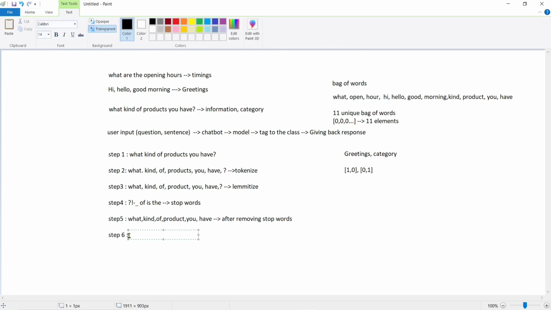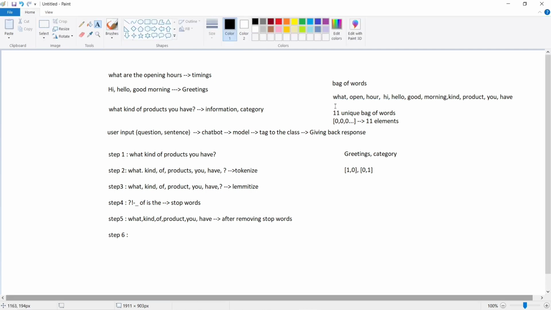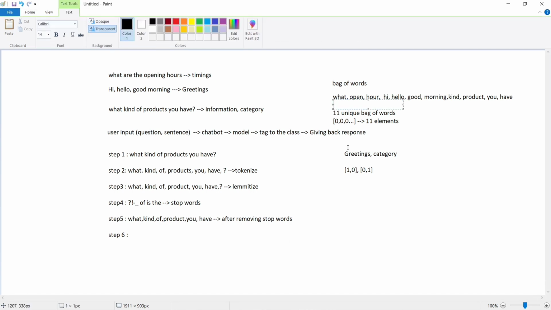If you consider the sentence, what kind of products you have. Until the previous step, we have tokenized, lemmatized, and removed all the stop words. We have done all these steps. And at the last step, we have to compare the sentence with the bag of words, and we have to give the array representation for this sentence. Let me take an array value for this bag of words.